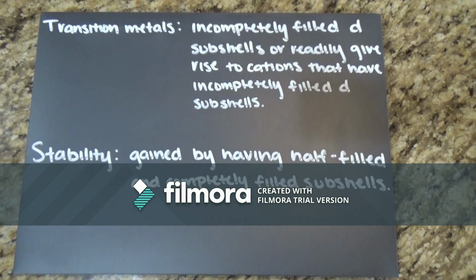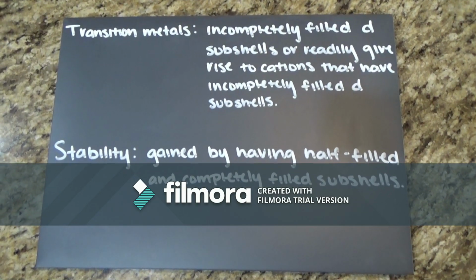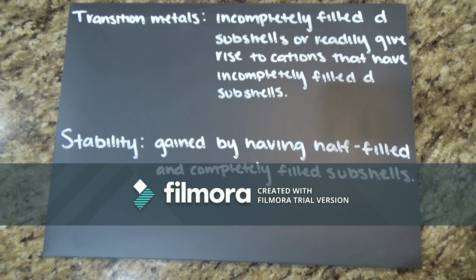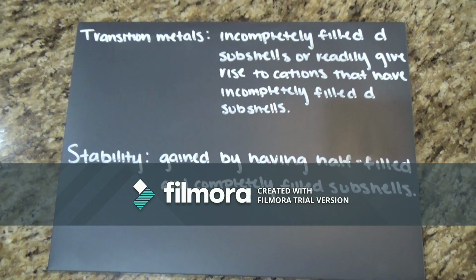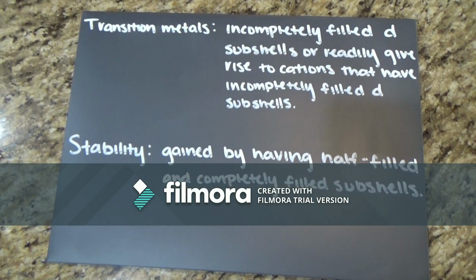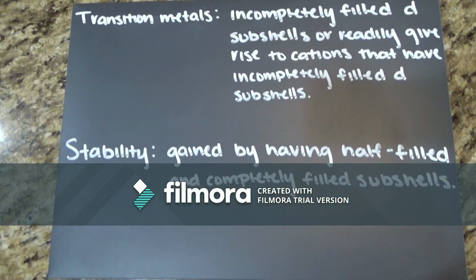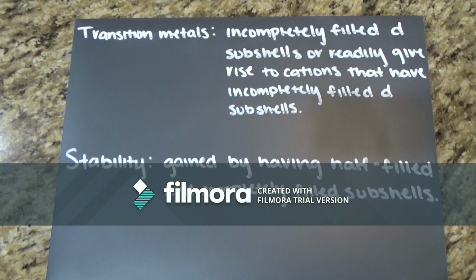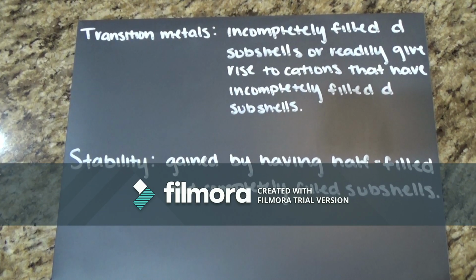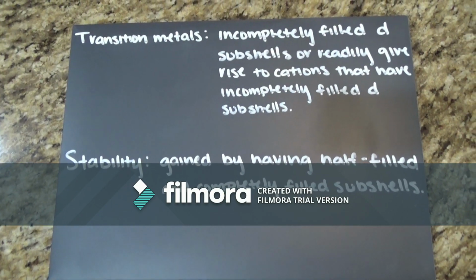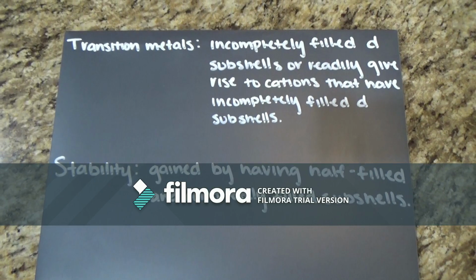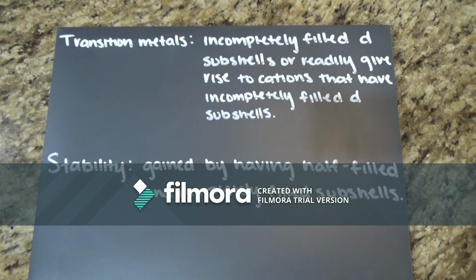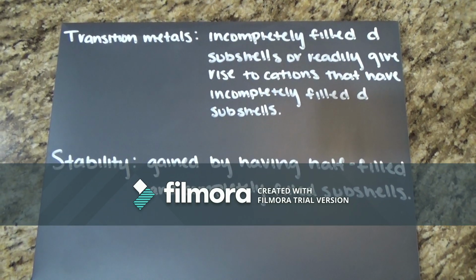Transition metals either have incompletely filled d subshells or readily give rise to cations that have incompletely filled d subshells. Electrons in the same subshell, d orbitals, have equal energy but different spatial distributions. Electrons are more strongly attracted by the nucleus when they have the 3d5 configuration. Extra stability is gained by having half-filled and completely filled subshells.